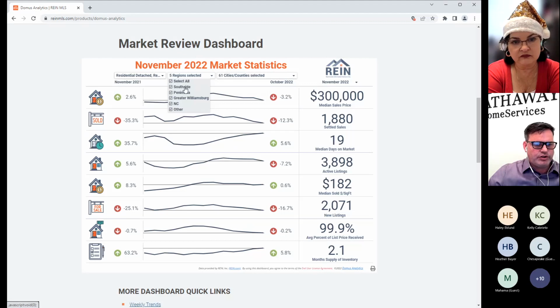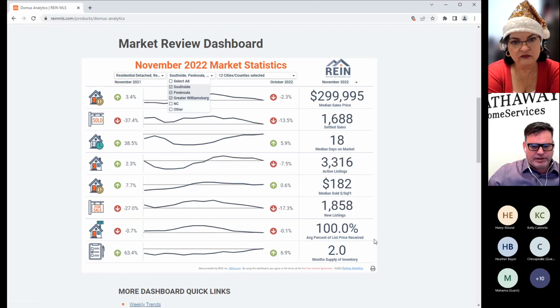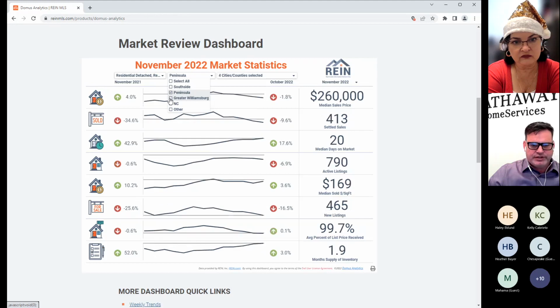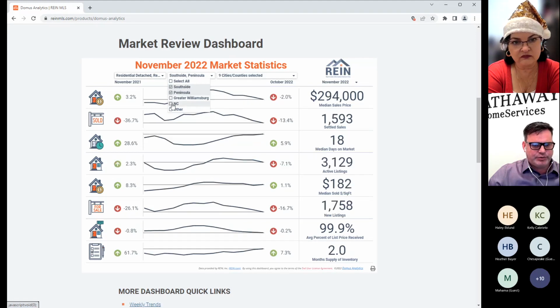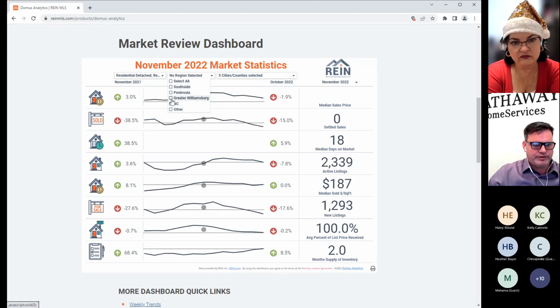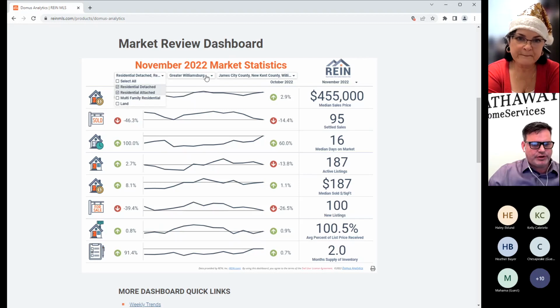Next over here are the 5 regions. You can have them all, or you could choose. So if we say, well, we don't really want North Carolina, we don't want other, we can take those out. They work there. You say, hey, Tim, I'm only on the peninsula. I only want peninsula stats. There we go. It adjusts us to the peninsula. You only want Southside stats and peninsula stats. Boom. You say, oh, maybe I only want Williamsburg. And every time you change it, again, this is going to be residential attached, detached for Williamsburg.